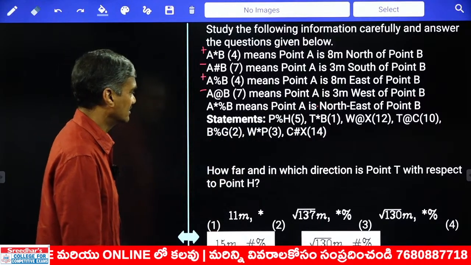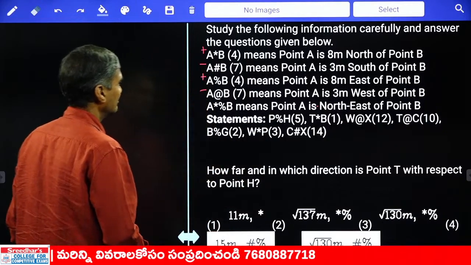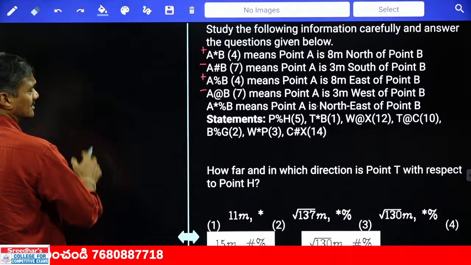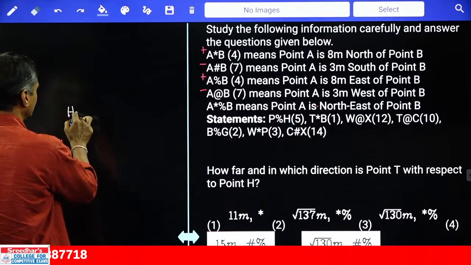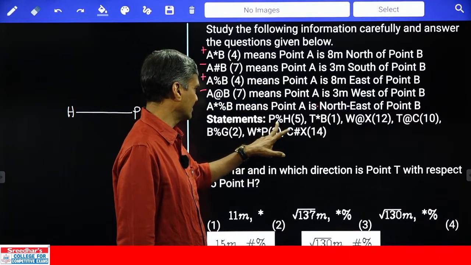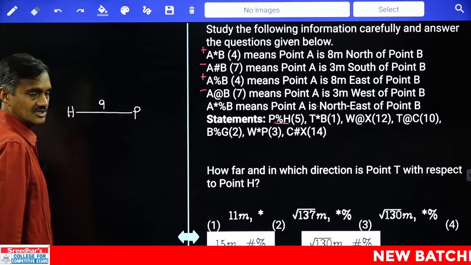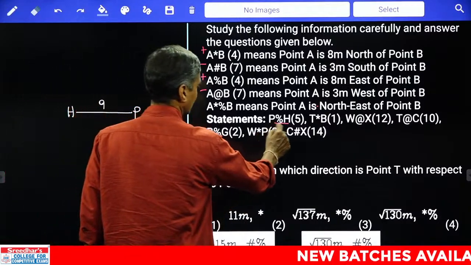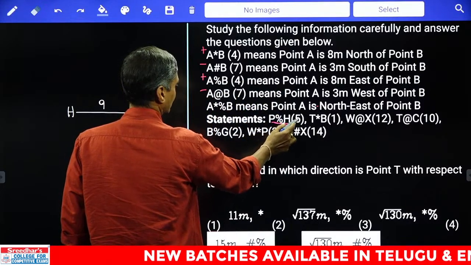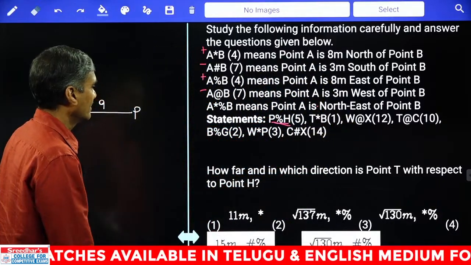Then coming back to this one, now we need to work out the diagram. P percentage H, and percentage stands for plus, meaning east. Now P is to the east of H, hence percentage is plus. What is the number given here? 5, and 5 plus how much to be added? 4. 5 plus 4 is 9. Now the number is 5; here 4 has become 8, so 5 will be 5 plus 4, 9. Okay?